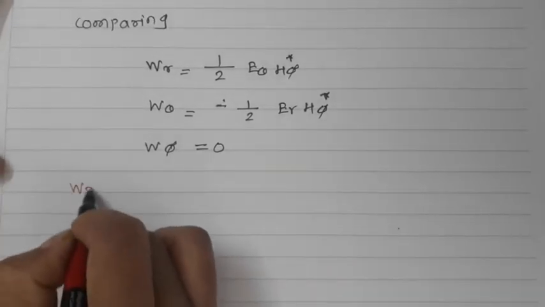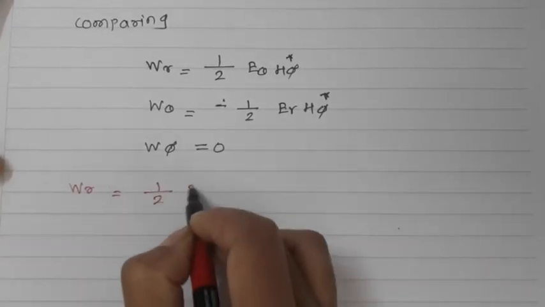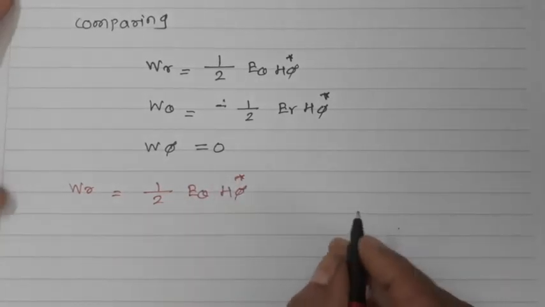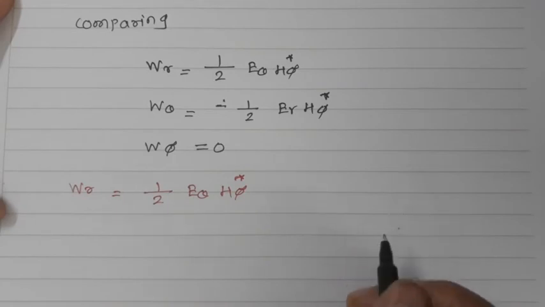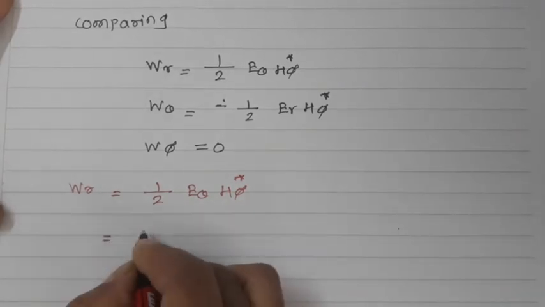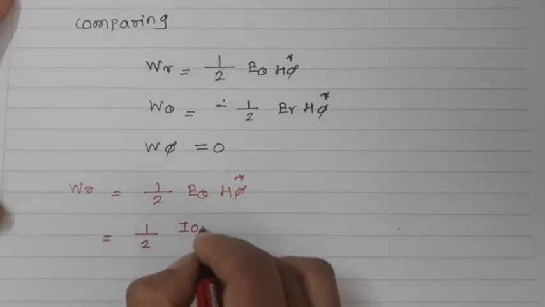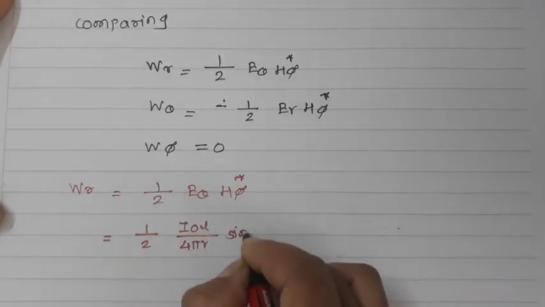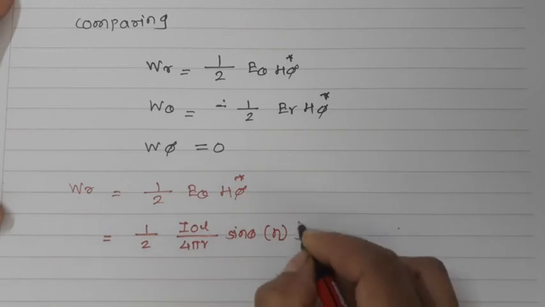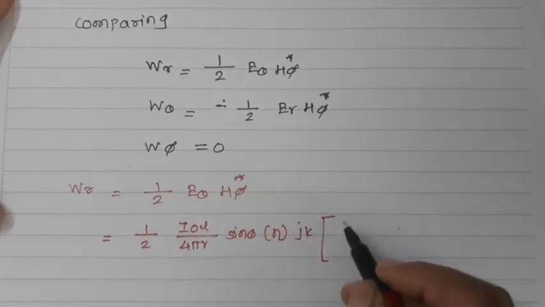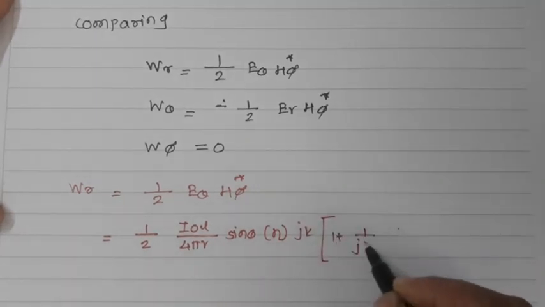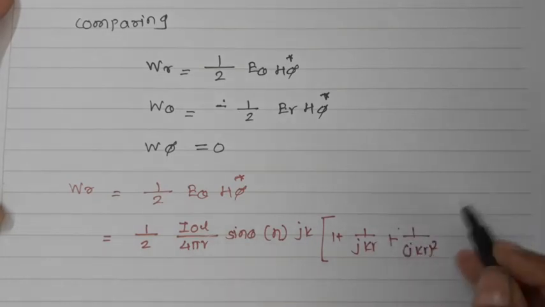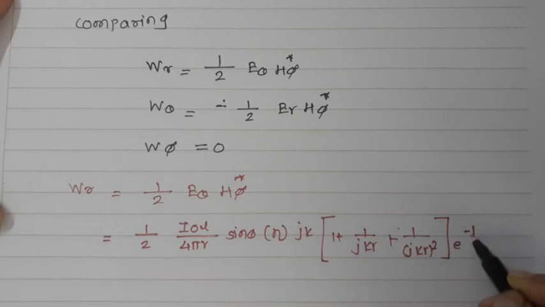As we know, WR is nothing but 1/2 E theta H phi complex. Let us put in the values. So I'll write 1/2 I0L over 4 pi r sin theta, eta jk, times 1 plus 1 upon jkr plus 1 by jkr squared, e raised to minus jkr.